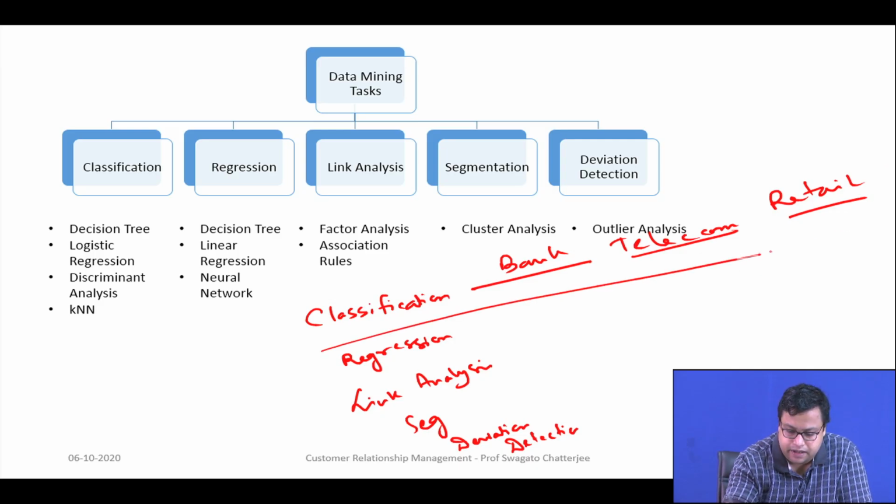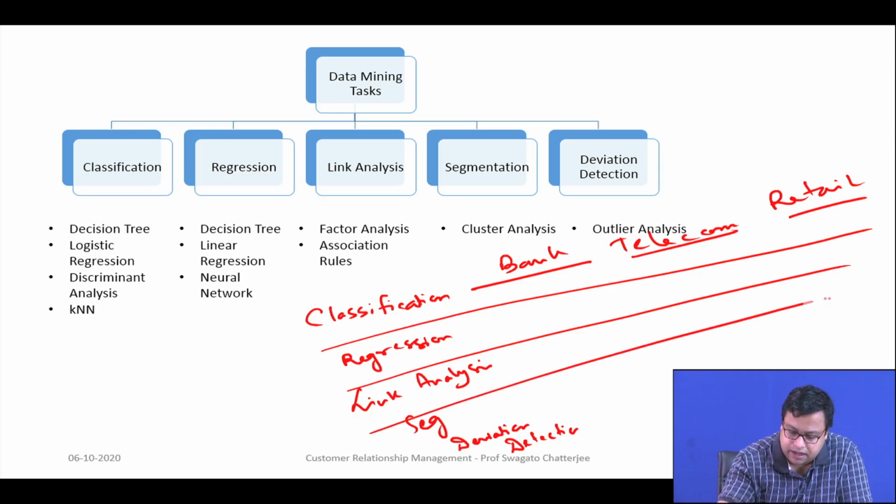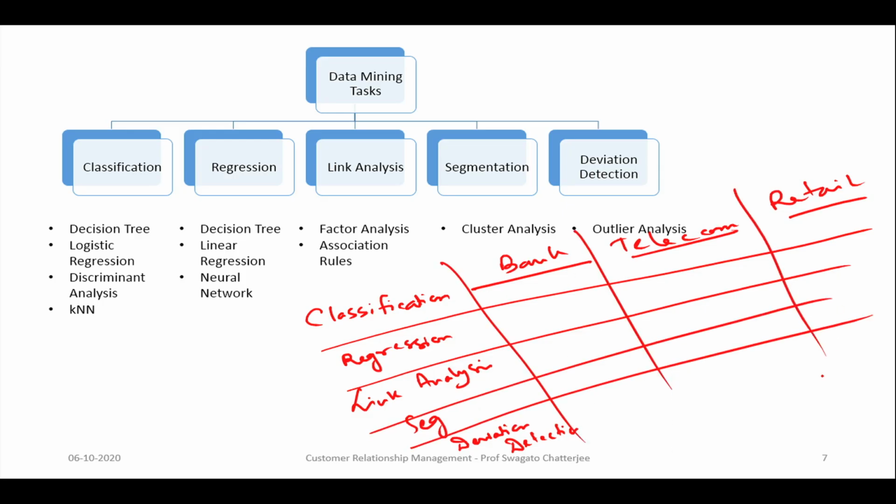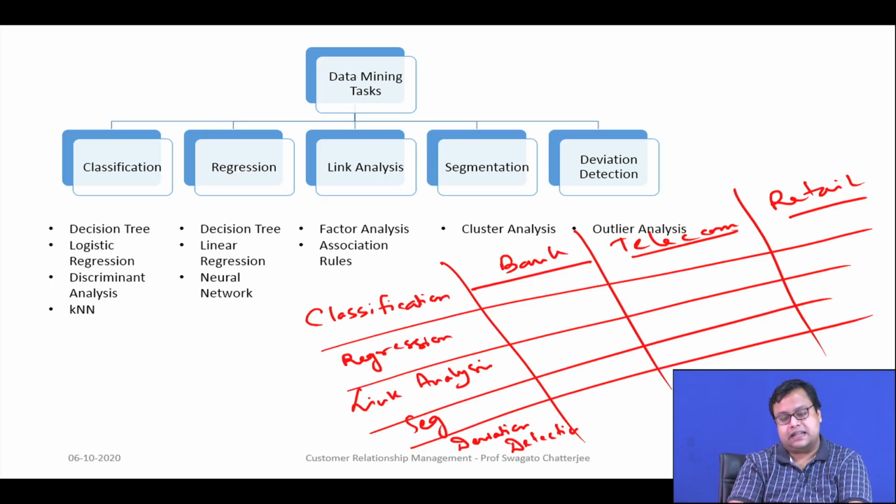Now, give me some examples of how these techniques can be applied in each of these aspects, in bank, in telecom, in retail. For example, let me give an example. For link analysis, which is factor analysis and association rules, I can find out, as I told, which products go with which product, the market basket analysis. I can go and do it in retail.